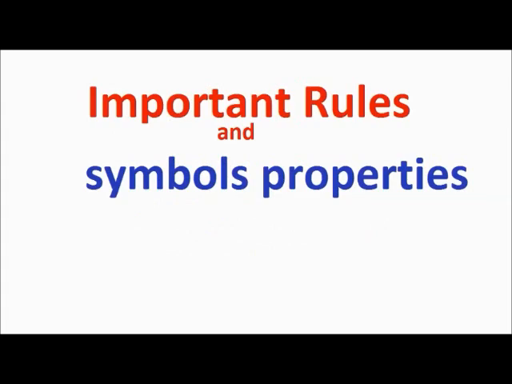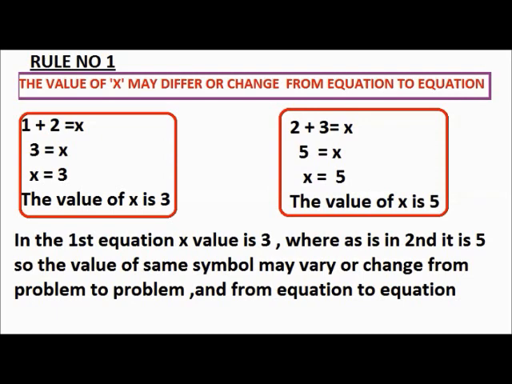Let's see some important rules and some symbol properties, the rules to use symbols. Rule number 1: the same symbol, for example x, when used in two different equations, may have different values. Take the equation 1 plus 2 is equal to x, that is, 3 is equal to x, that means x is equal to 3.